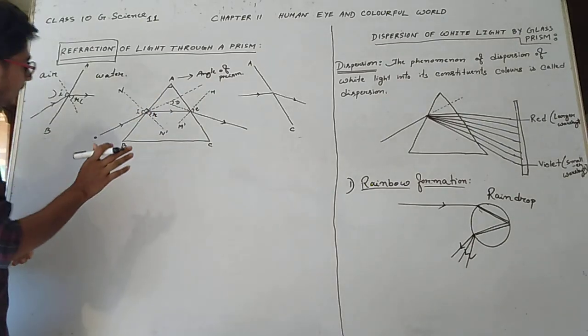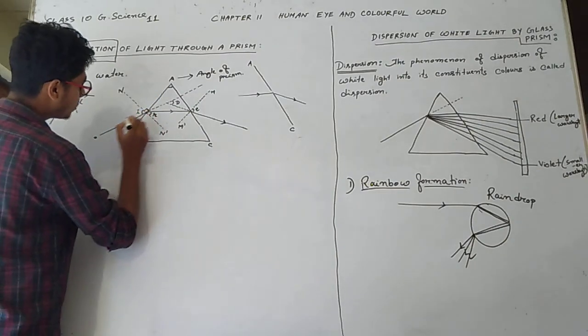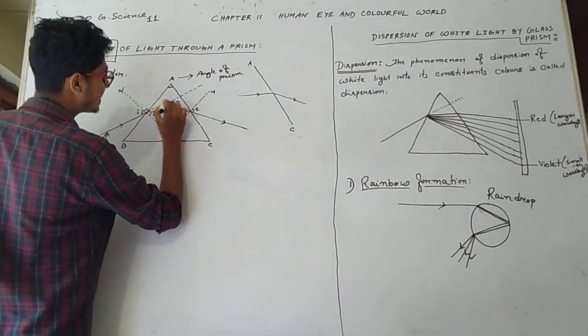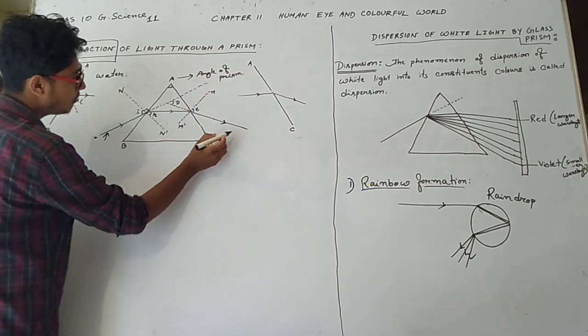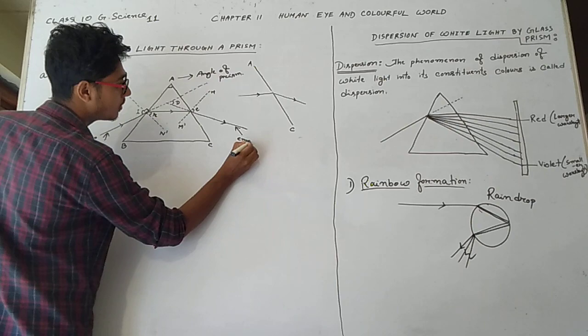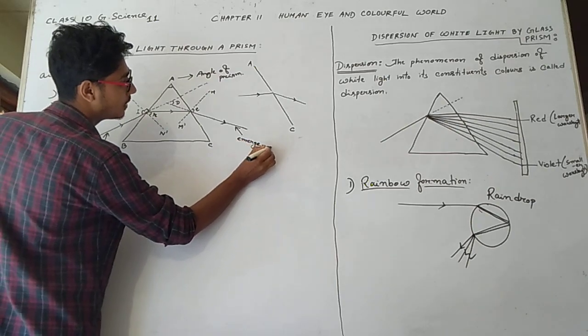And what happens when we produce the incident ray and also produce the emergent ray? This ray is called what? The emergent ray.